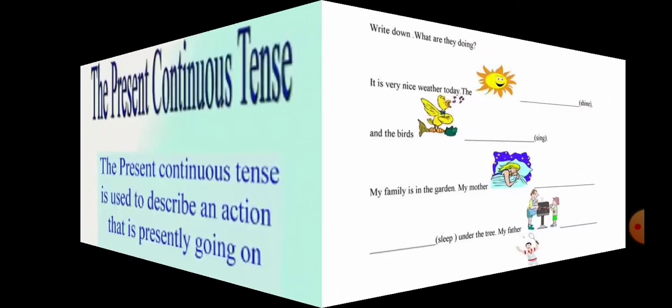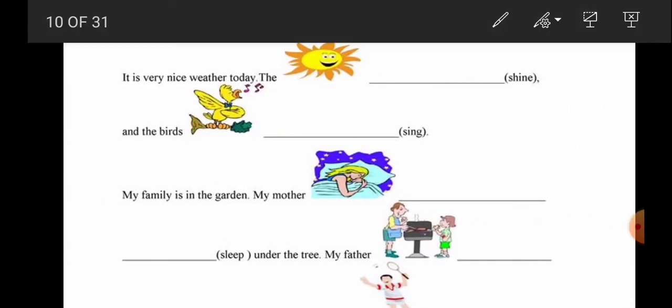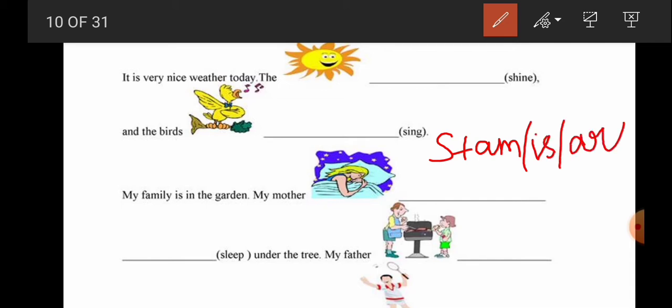The structure of present continuous tense is subject plus the be form verbs am, is, are, plus verb plus ing. According to the subject, the be form verb will be changed. If I is there, am should be used. If singular, is. Plural will take are.